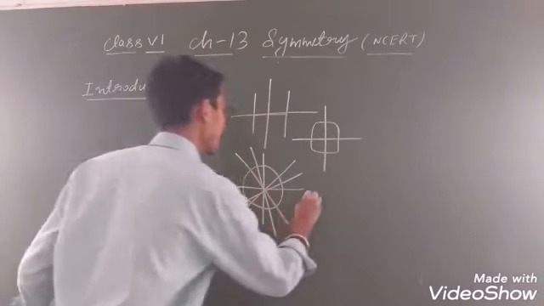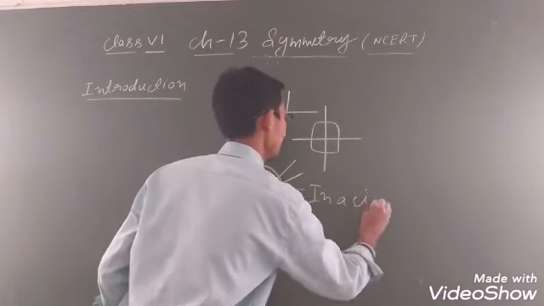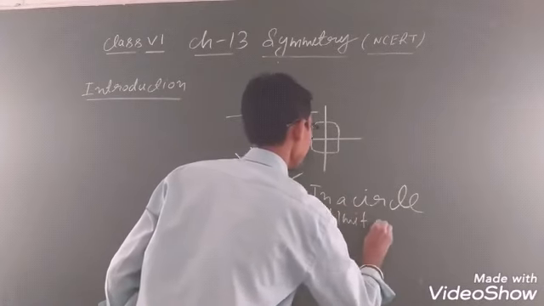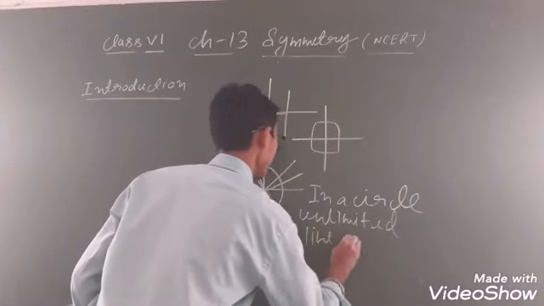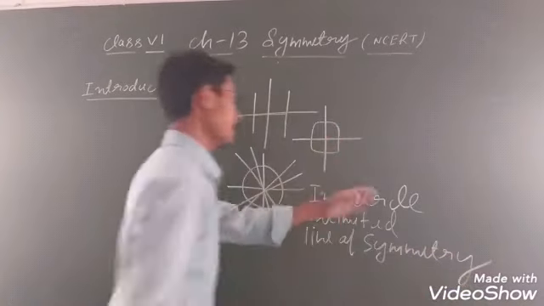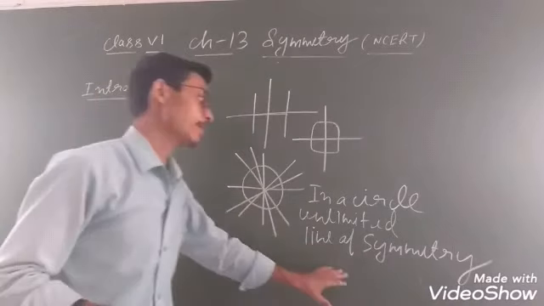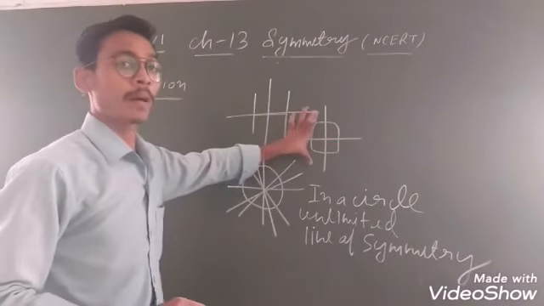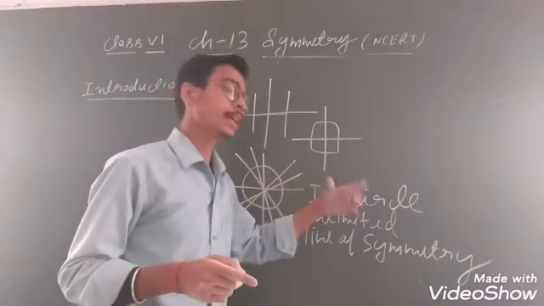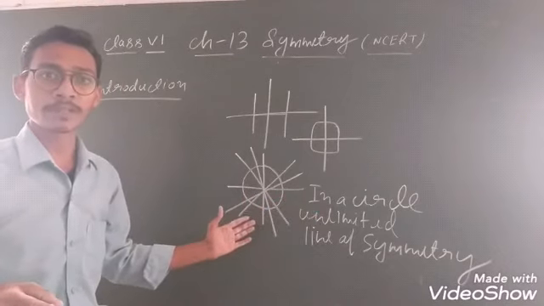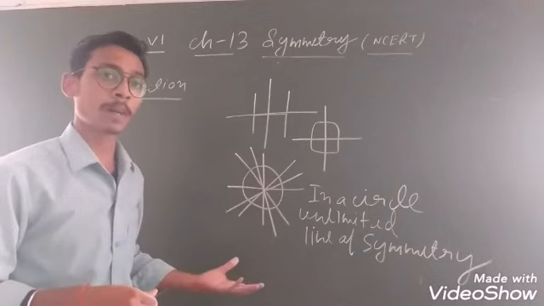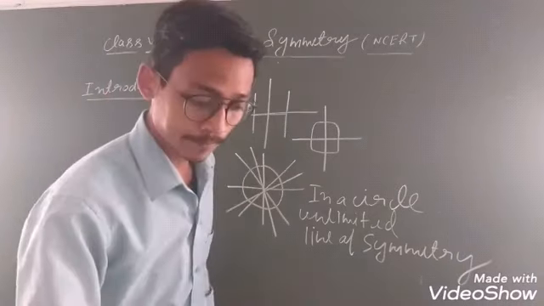ठीक है ना? You can write down for a circle: unlimited lines of symmetry. ठीक है ना? This is about the circle, student. Remember, this is about the circle and this is about O. तो in the alphabet letter O, ठीक है ना? there are only 2 lines of symmetry, but in a circle, unlimited lines of symmetry. Why? Because you know that every line passing through the center will divide the circle into equal parts. ठीक है ना? Due to this, in a circle there are so many lines of symmetry.